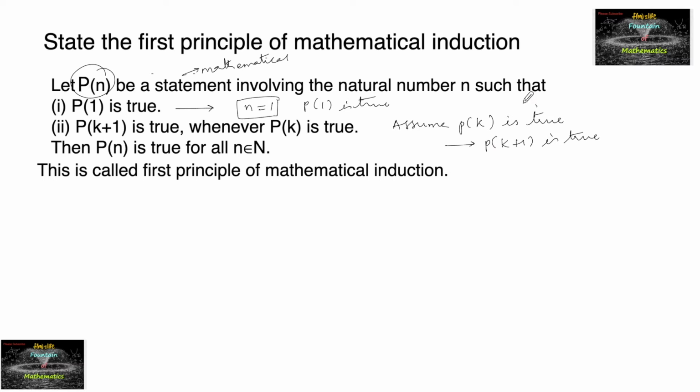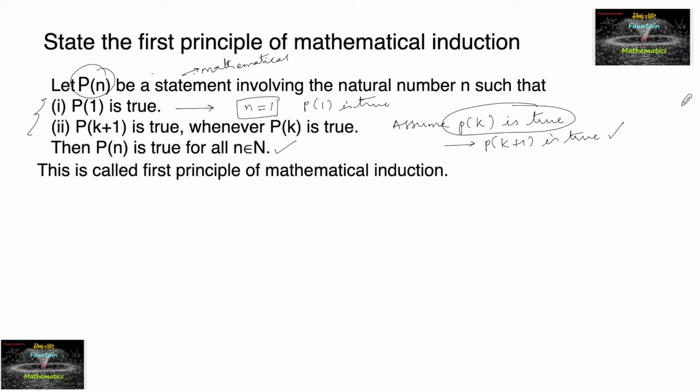So if P of k plus 1 is true whenever P of k is true, then by these two steps, first step P of 1 is true and the second step P of k plus 1 is true whenever P of k is true, we can consider that our statement P of n is true for every natural number. Which is called the first principle of mathematical induction.